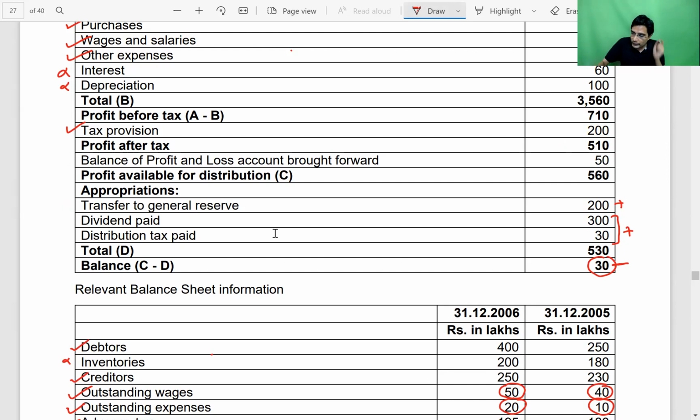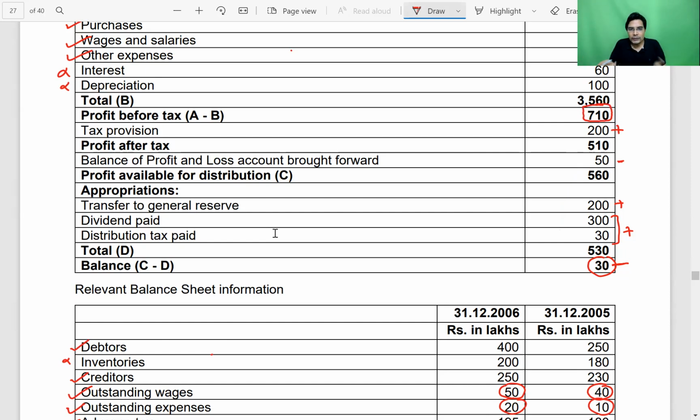Profit brought forward from previous year is included in this, so minus. Because we want profit earned in current year, not profit earned in prior years. So to get the profit earned in current year, we have to minus the profit brought forward from previous year. And if you add back the tax, because we want profit before tax, then you will get to know the profit before tax.